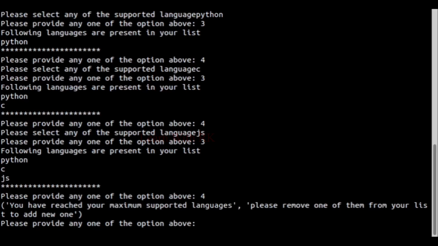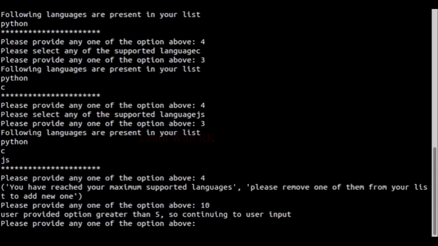When I provide the fourth option to add to the list, the program found that already 3 languages have been added and it is asking the user to remove an already existing program so that the new program can be added. And I'm printing the wrong option.